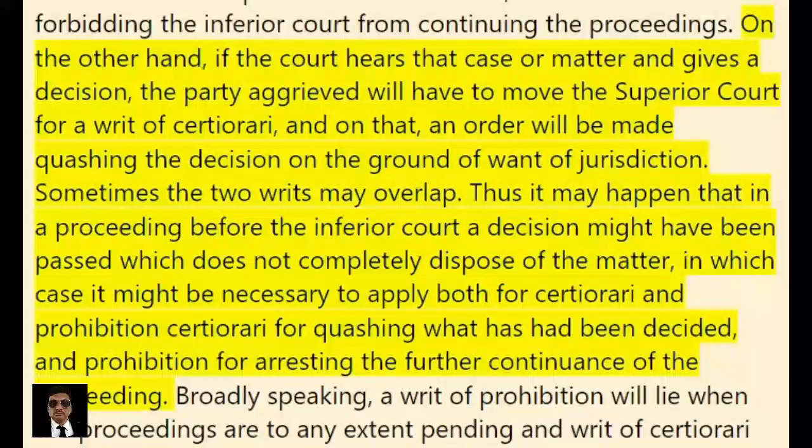On the other hand, if the court hears that case or matter and gives a decision, the party aggrieved will have to move the superior court for a writ of certiorari, and on that, an order will be made quashing the decision on the ground of want of jurisdiction. Sometimes the two writs may overlap. Thus it may happen that in a proceeding before the inferior court a decision might have been passed which does not completely dispose of the matter, in which case it might be necessary to apply for both certiorari and prohibition: certiorari for quashing what has been decided, and prohibition for arresting the further continuance of the proceeding.